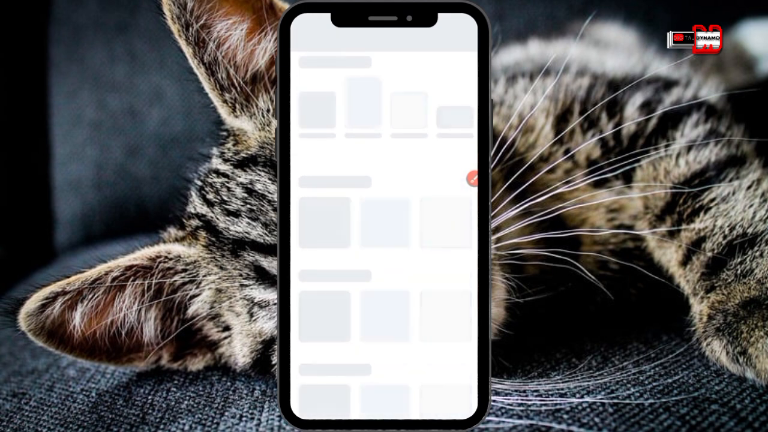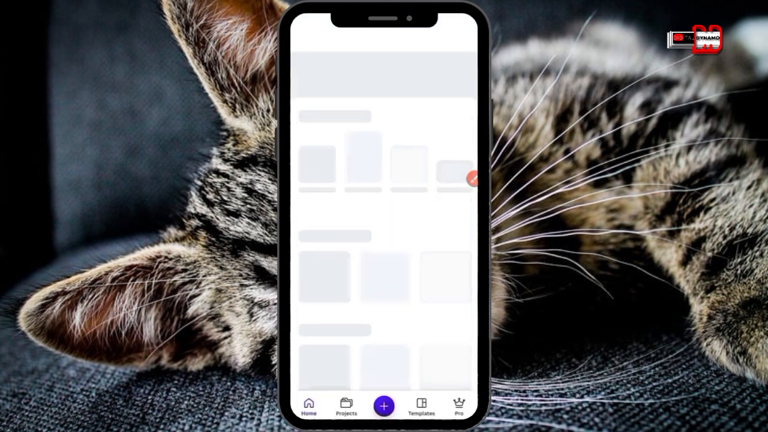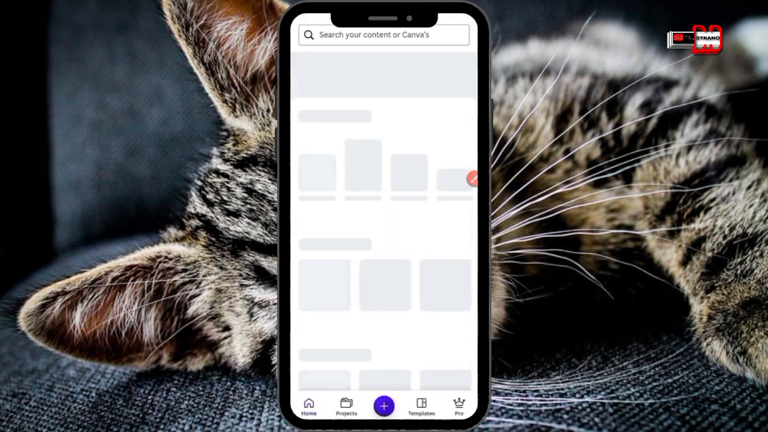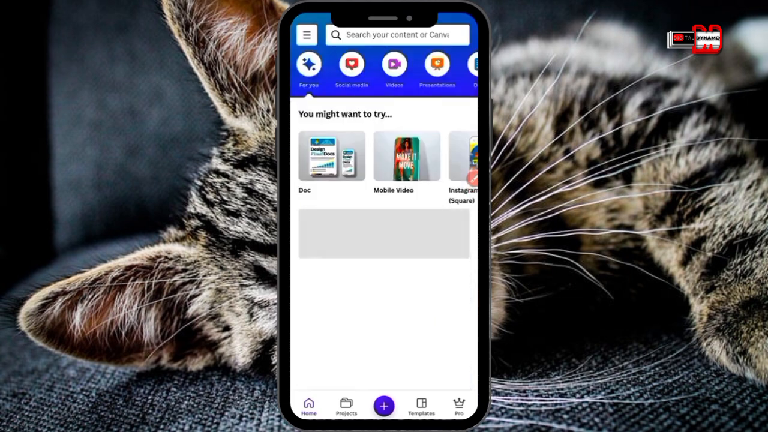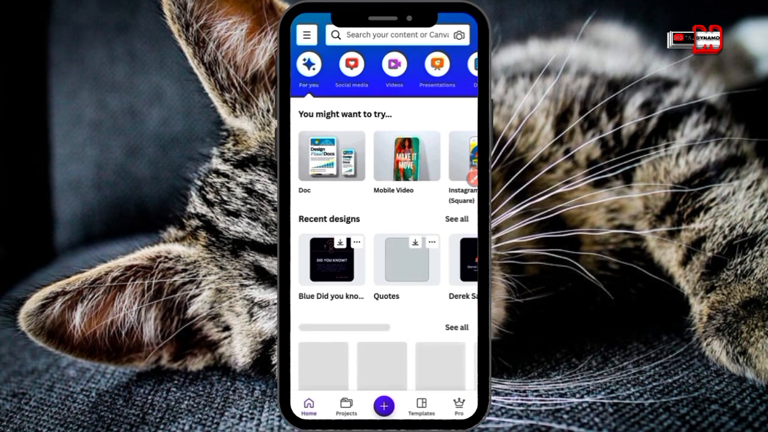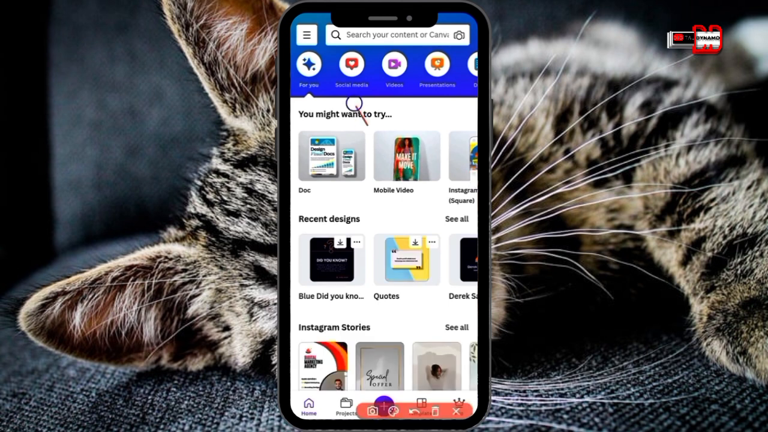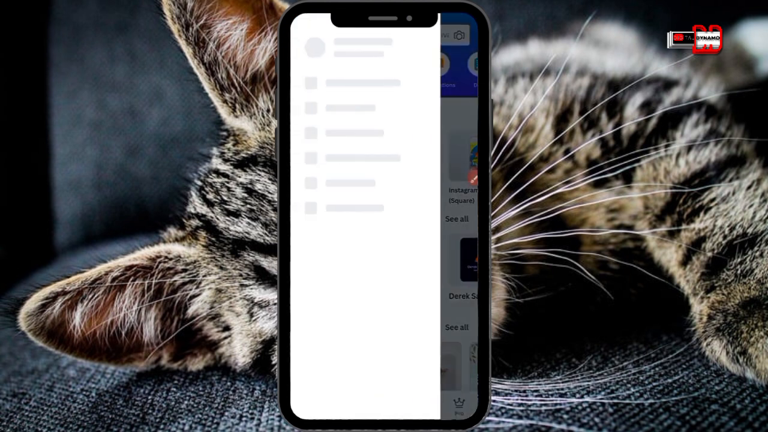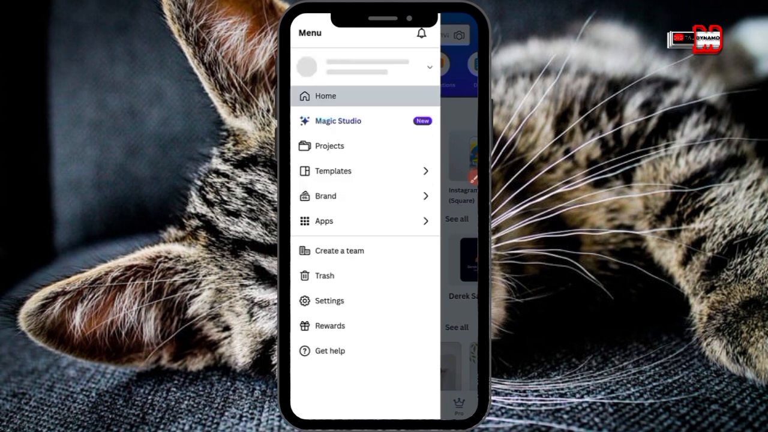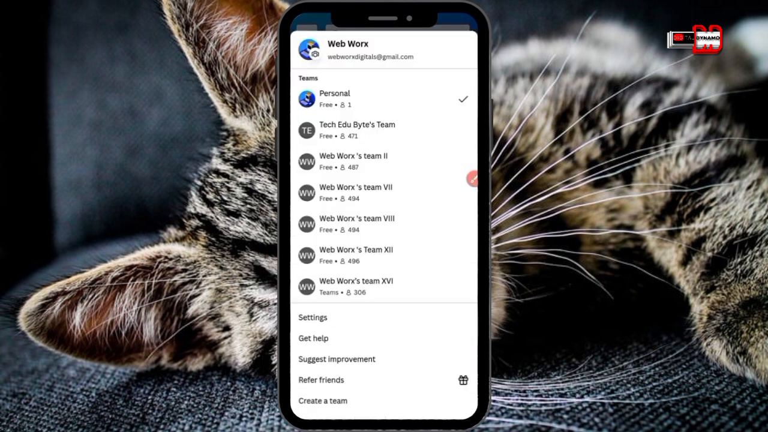Whenever you finish leaving a team, it is going to take you back to your personal account. And when it takes you back to your personal account, you can just tap on that menu on the top left hand corner. That same menu I told you about. And then you can go and switch back to the team you want to be in. When you tap on the menu as usual, you click on where you find your name, and then you can switch back to any team.